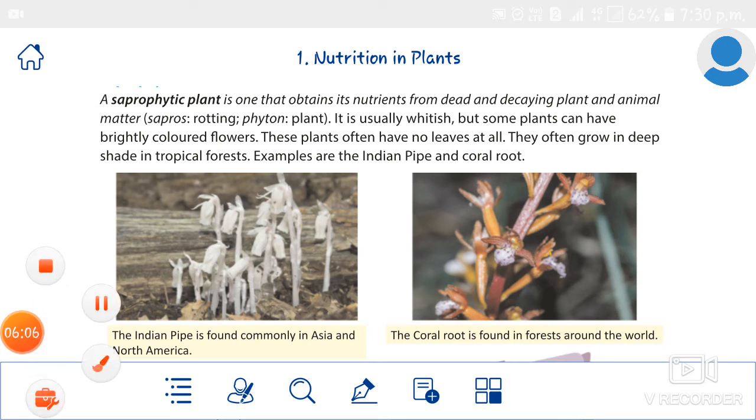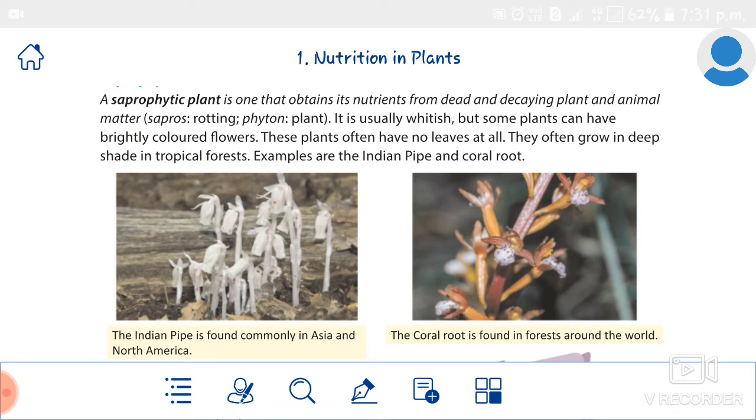So, my dears, what are saprophytic plants? Do you have any idea? Yes, a saprophytic plant is one that obtains its nutrients from dead and decaying plant and animal matter.